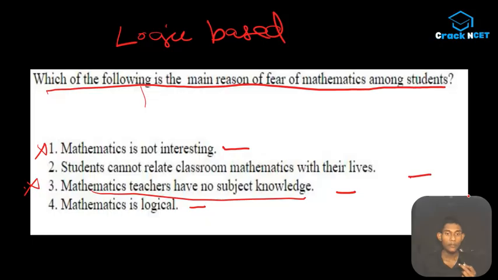Okay. So mathematics is knowledge is also not the option. We are left with: students cannot relate classroom mathematics with their lives. Now we have used a method of avoiding options, but you can use the reverse strategy also. While reading this, students cannot relate classroom mathematics with their lives, you can just think about it.